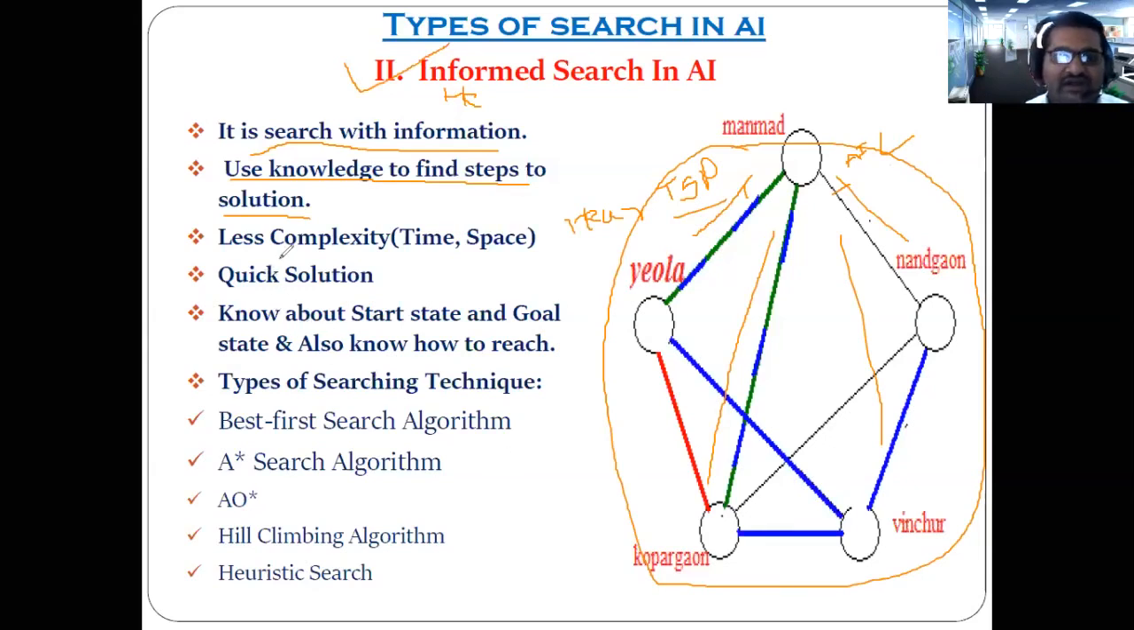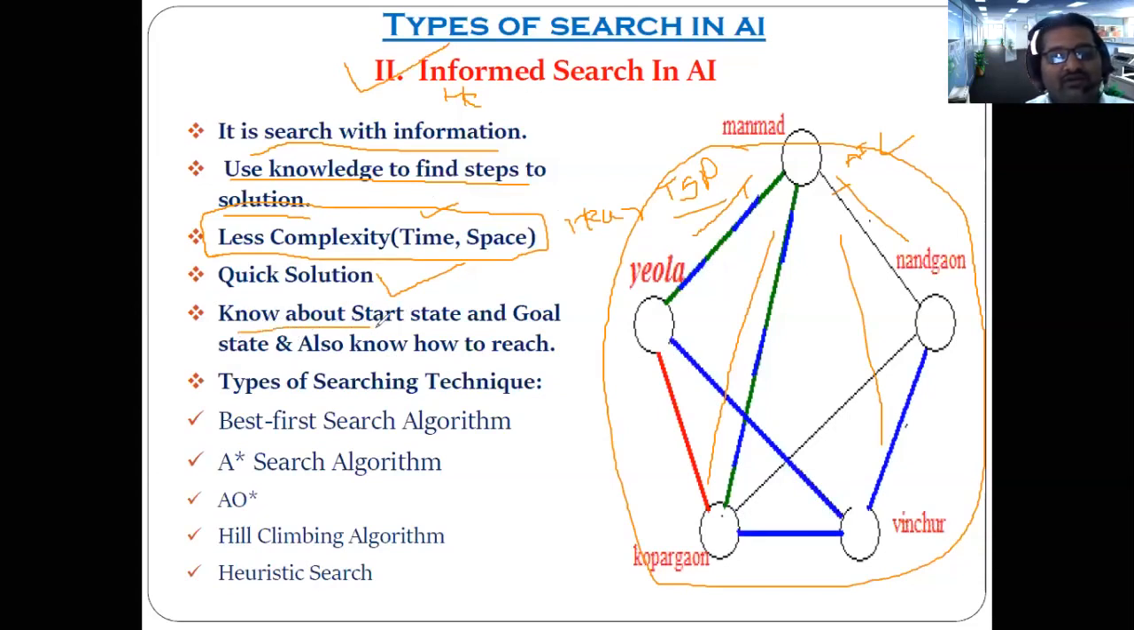So definitely he is doing the searching by asking somebody. That is nothing but, we can say, the time or the space required for doing the searching will be less. Yes or no? So that's why I mentioned here, it has less complexity as compared with the uninformed search, in the form of time as well as space. So definitely you are going to get a quick solution as compared with the uninformed search technique. This is one point.